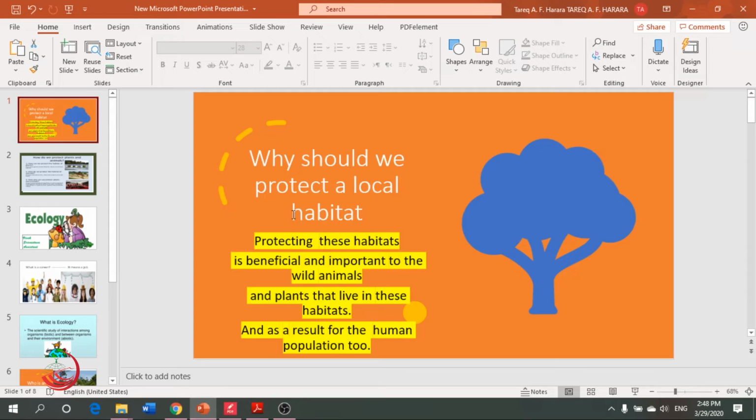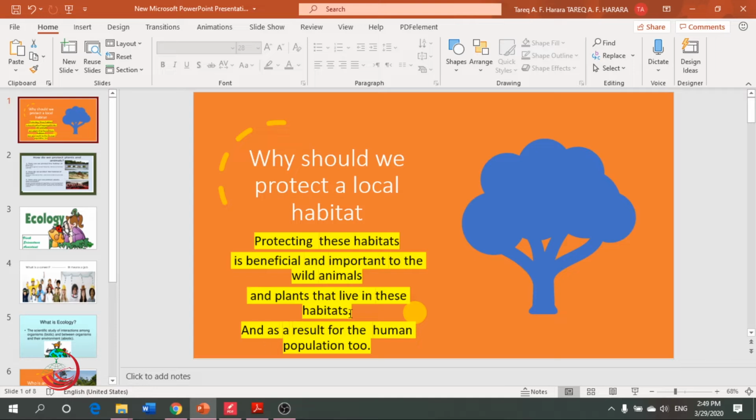Here, why should we protect a local habitat? Let's read the answer here, and you can pause the video whenever you want to repeat after me and memorize the information here. Protecting these habitats is beneficial and important to the wild animals. Beneficial means it has a lot of benefits. Imagine here, Ammar Najdat, if I didn't take care of the habitat that I live in, where will these wild animals live? They will not find a place to live in.